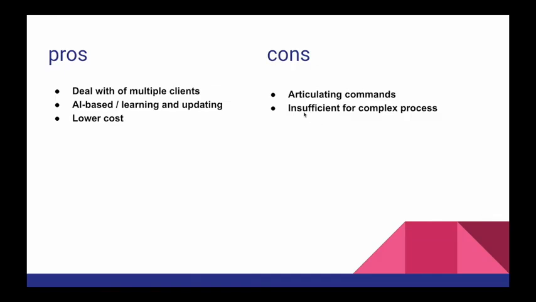So the second part is insufficiency for complex processes. Nielsen's research group found that both voice-only and screen-based intelligent assistants work well only for very limited and simple queries. In other words, conversational interfaces are efficient when the users know exactly what they want and know how to ask for it. But unfortunately, in our society, most customers do not clearly know their intent.